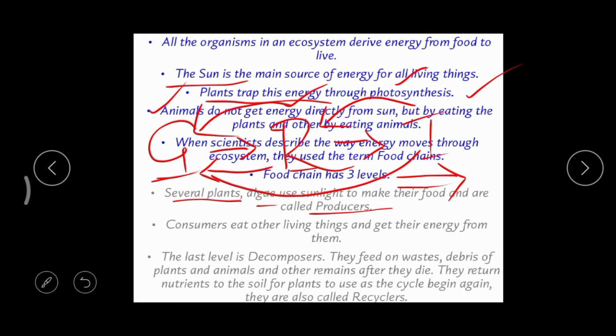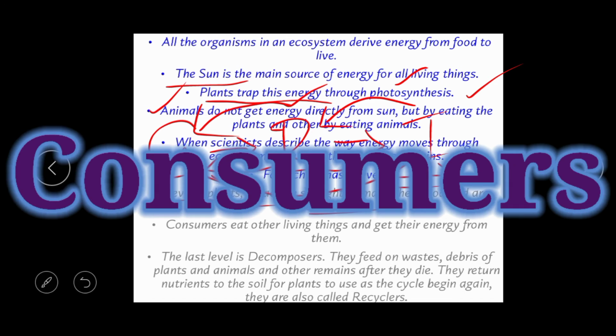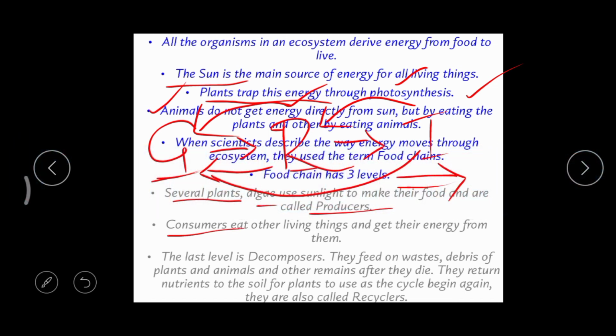Producers means food producers, not film producers. Correct? Okay. And then consumers. Consumers means users. Plants are preparing the food, but the animals, this rabbit and tiger, are using the food. So we call these two consumers.